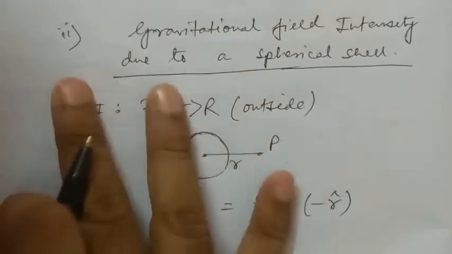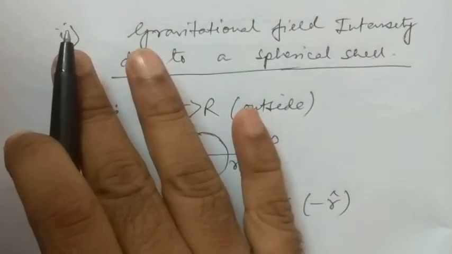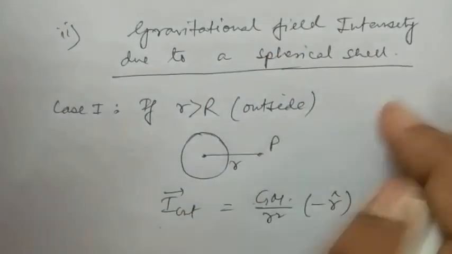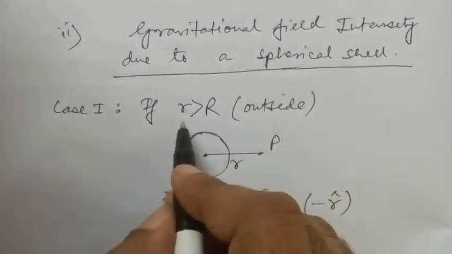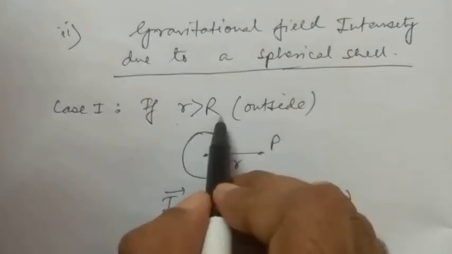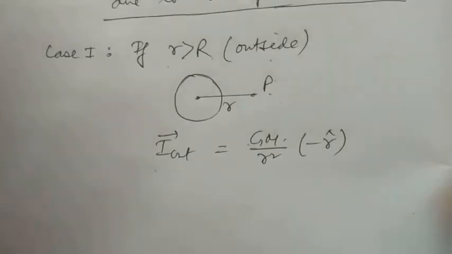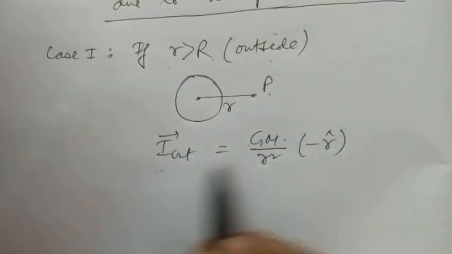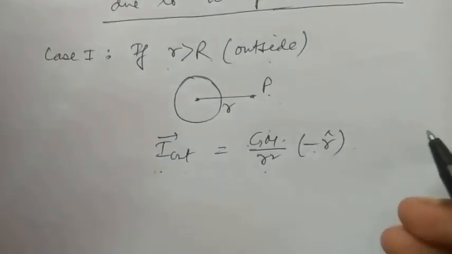Now second part, gravitational field intensity due to a spherical shell. The first part we studied was the gravitational field intensity due to a solid sphere. Now this is a spherical shell, hollow inside. Case 1, similar cases to be examined. r greater than R, that is the point P is outside the sphere. So I out will be GM by r square into minus of r cap, minus because of the attractive nature of the force.